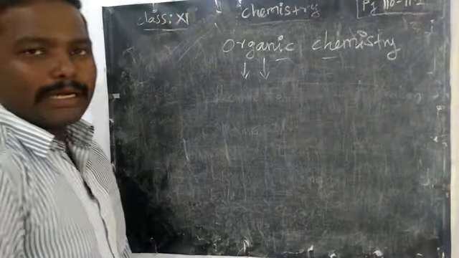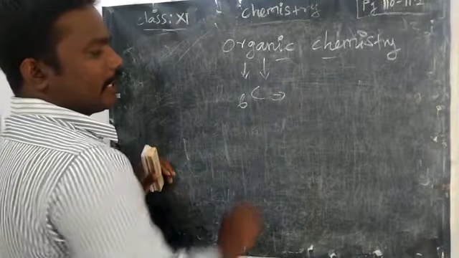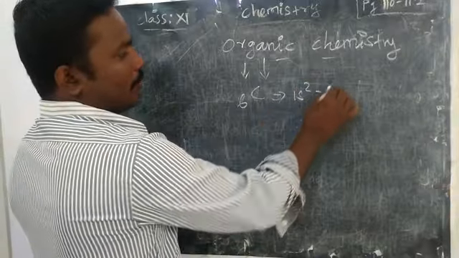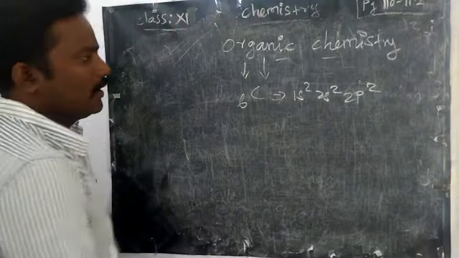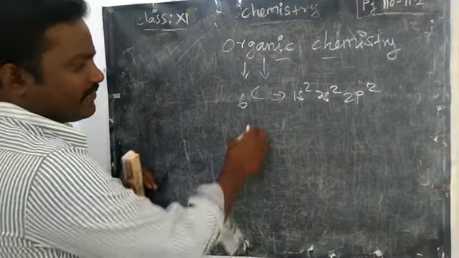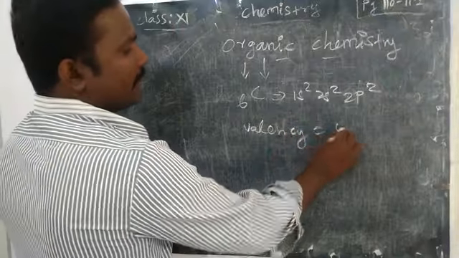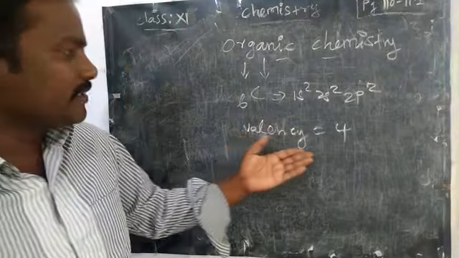What is the carbon atomic number? Very good, 6. How do you write the electronic configuration in the ground state? 1s2, 2s2, 2p2. Yes. Then what is the valency of carbon? 4. All are important. Okay, valency of carbon is 4.